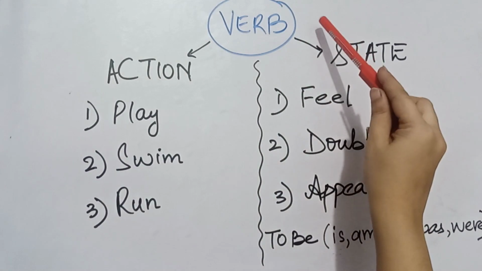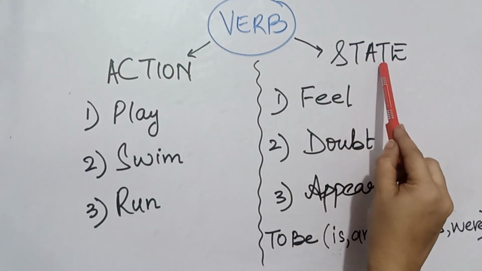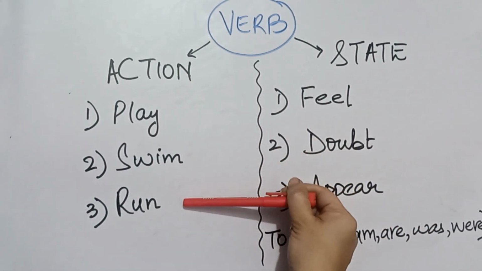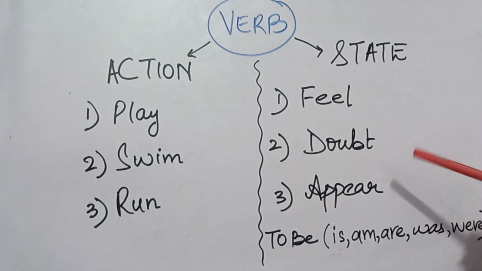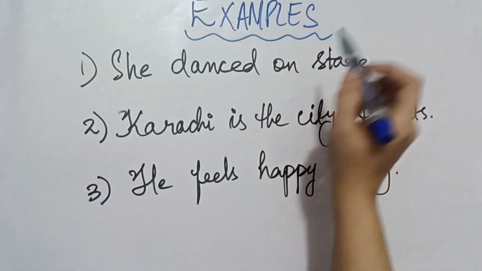Moving forward to the next type, which is verb. Verb is a word which shows an action or state of a word. Action like play, swim, and run, and state like feel, doubt, and appear. To be verbs are also known as the stative verbs, which are is, am, are, and was, were. So these are the stative verbs. Now I will explain to you along with the examples.